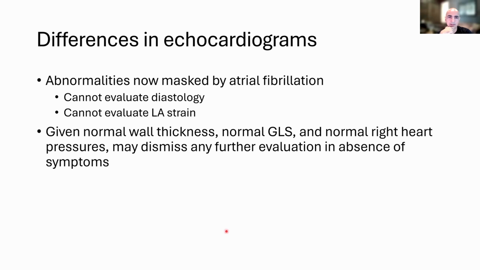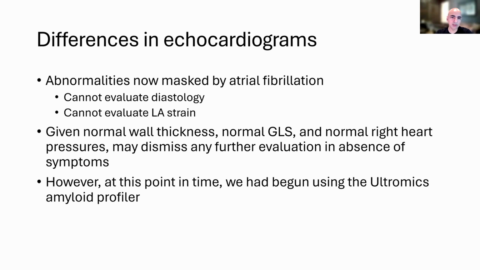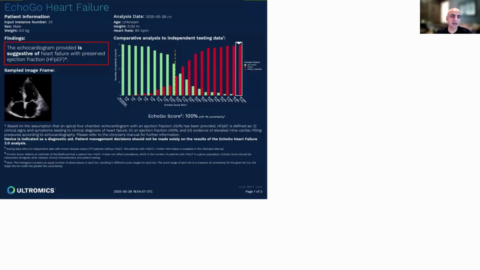So if this patient had not been diagnosed last year and come to us this year, we would have said that this is pretty much a normal echo for someone who has AFib. Though the walls are not thick, the global longitudinal strain is normal, right heart pressures are normal, and that's all we can say. So if they don't have symptoms of amyloidosis, we're not going to pursue the diagnosis in this case.